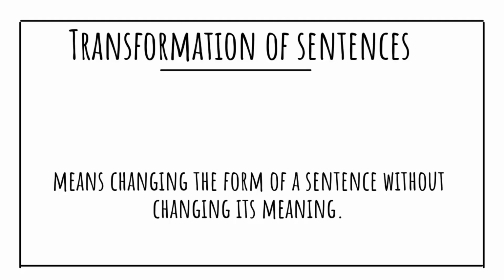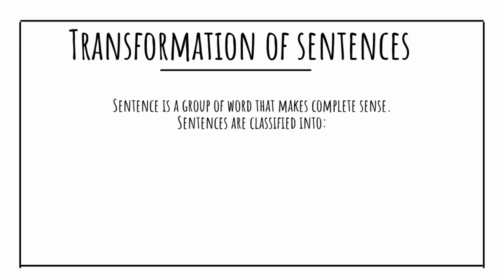Transformation of sentences. Transformation of sentences means changing the form of a sentence without changing its meaning. Students, you all have learned sentences. What is a sentence? A sentence is a group of words that makes a complete sense.